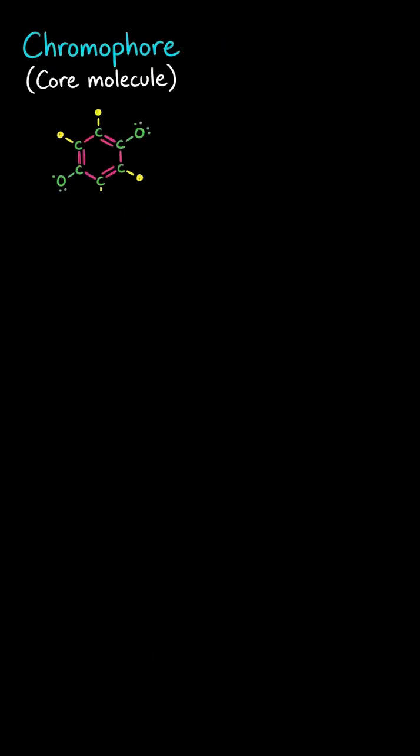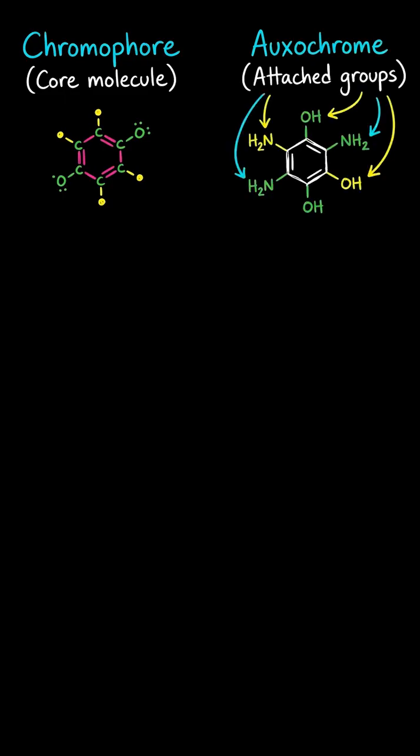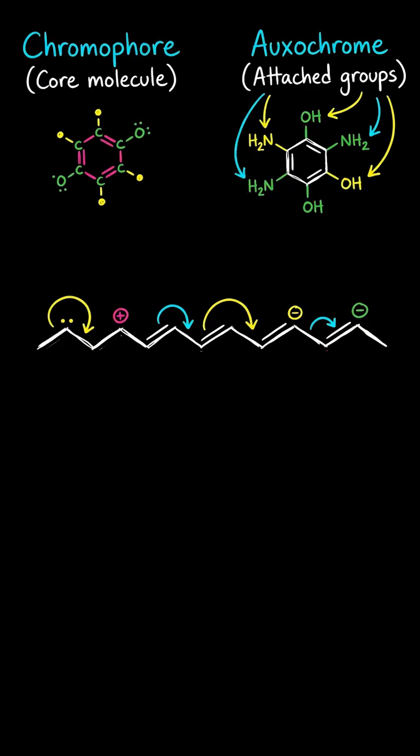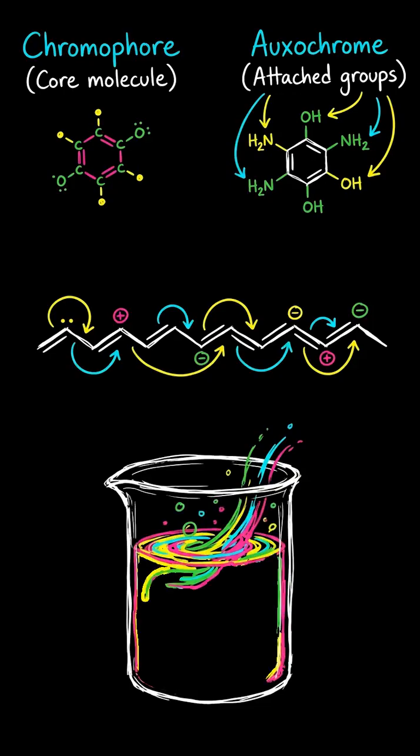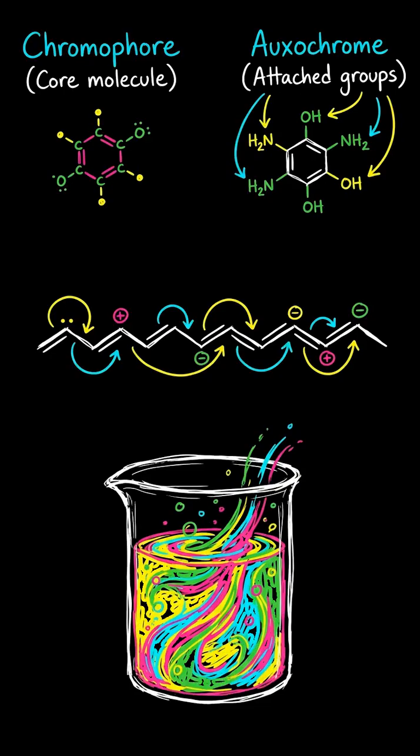The part of a molecule directly responsible for absorption is called a chromophore. Groups attached to it can tune the absorption. These are called auxochromes. They often donate or withdraw electron density through resonance, changing both the wavelength and the intensity of absorption. Chemists use this idea deliberately when designing dyes and indicators.